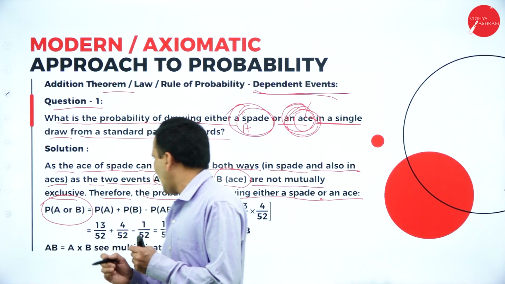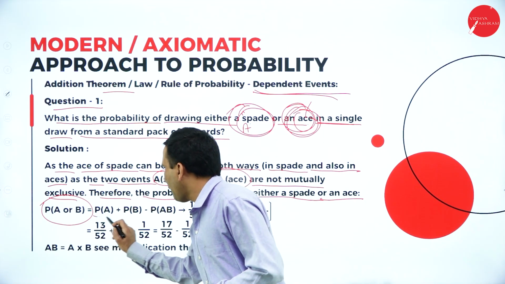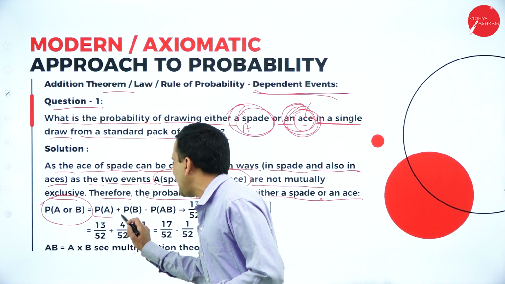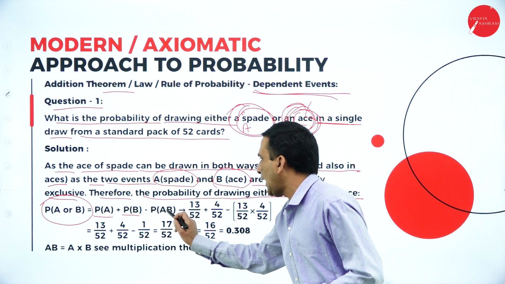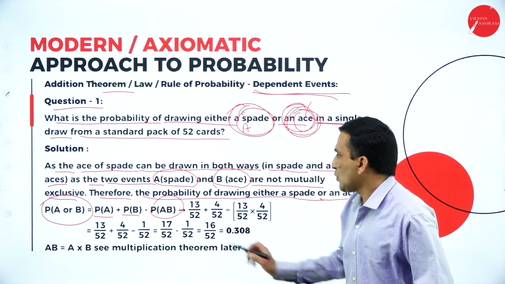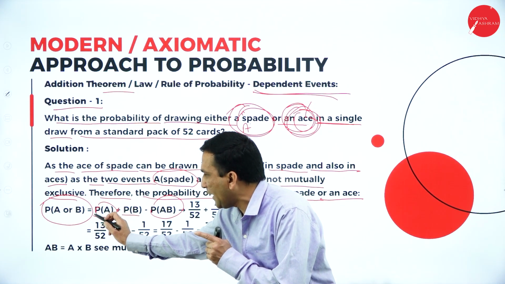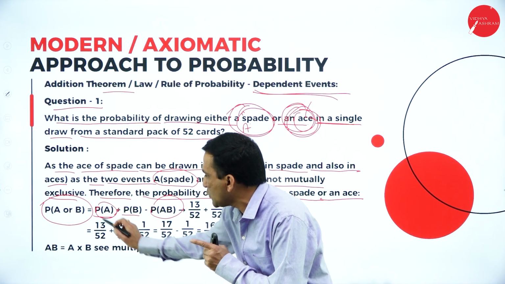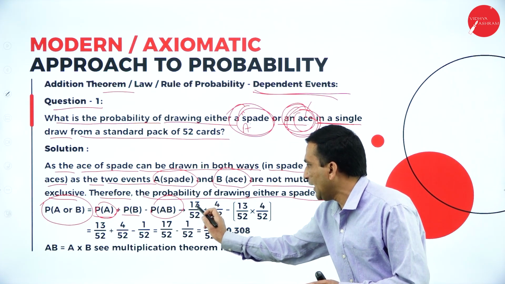So when you are writing, of course, P of A which belongs to spade, P of B which belongs to ace. Now P of A into B, we need to get. Because if the ace you are getting belongs to spade, now you need to multiply. So that's what I have written here.